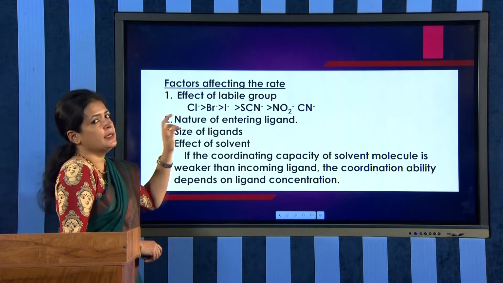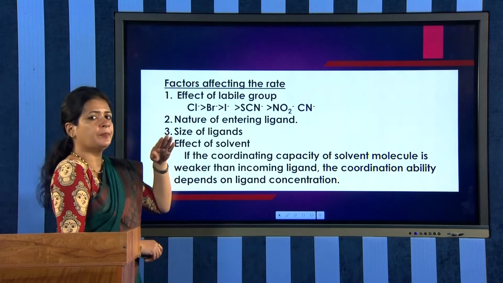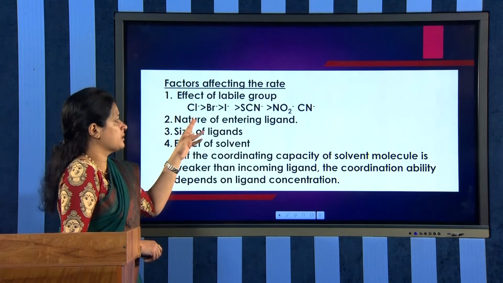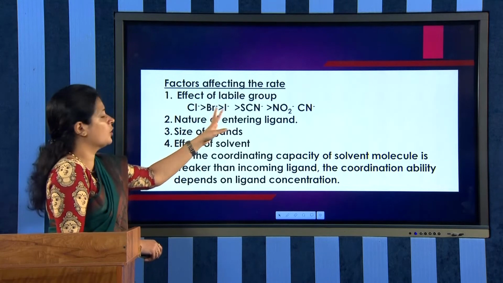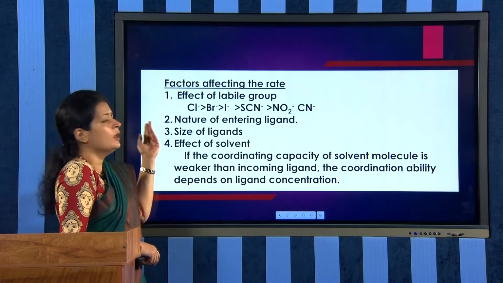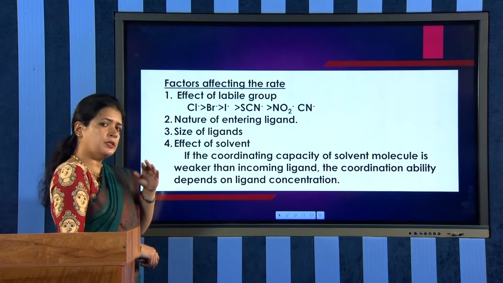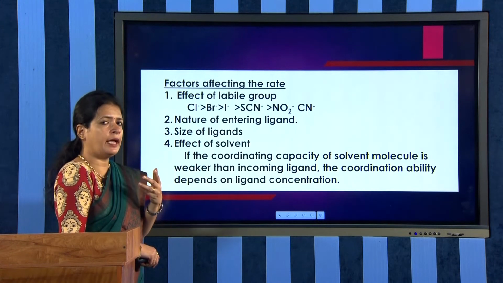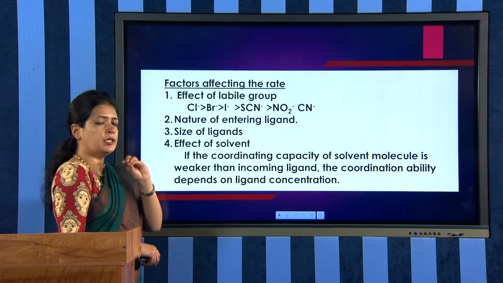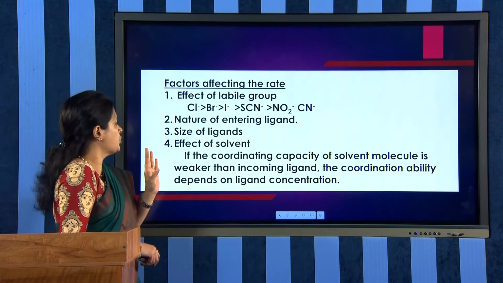So, if Cl minus is there in the complex, that ligand will be easily removed from the complex. Okay. So, the effect of labile group is as follows. You have to study the order of lability of the ligands. And now the second factor is the nature of the entering ligand. See, in all the examples, Y was entering. Generally, I have written Y as the entering ligand. So, the nature of this entering ligand is also very important in these substitution reactions.